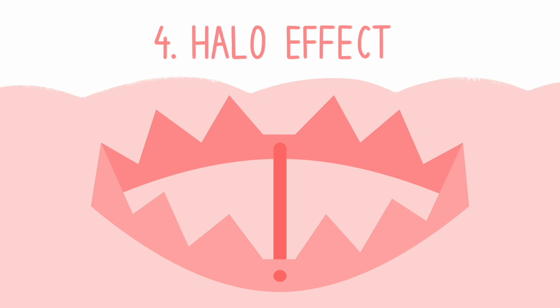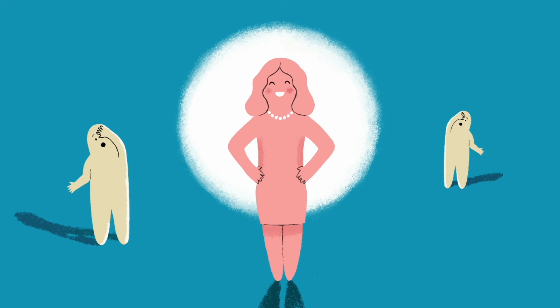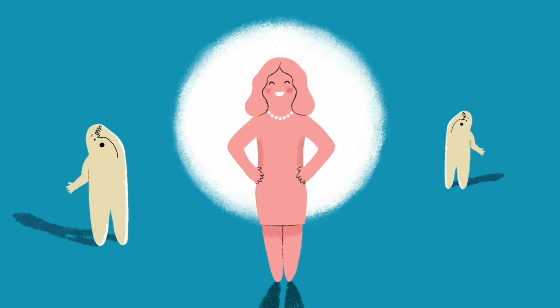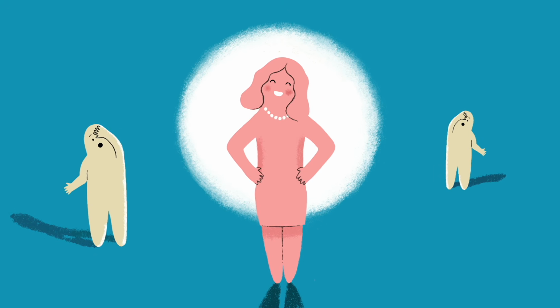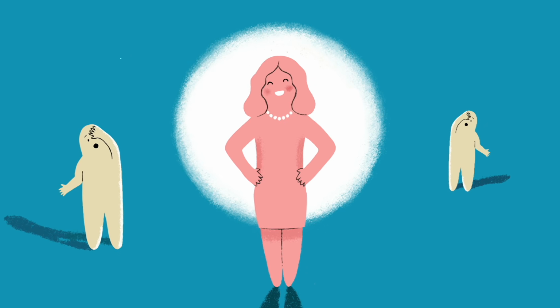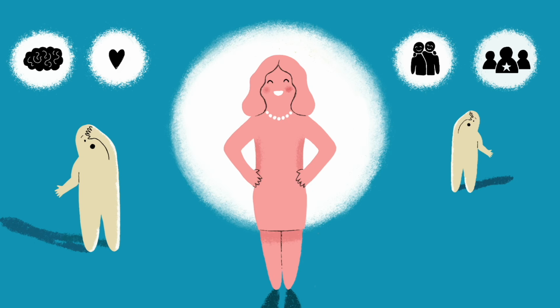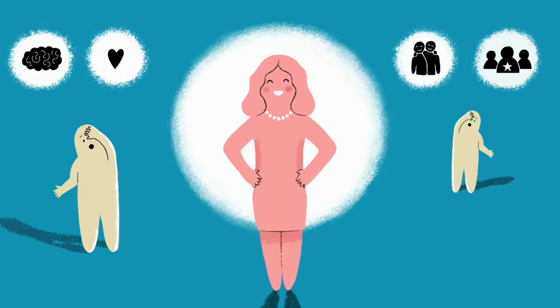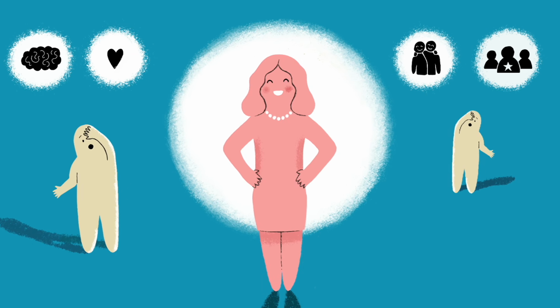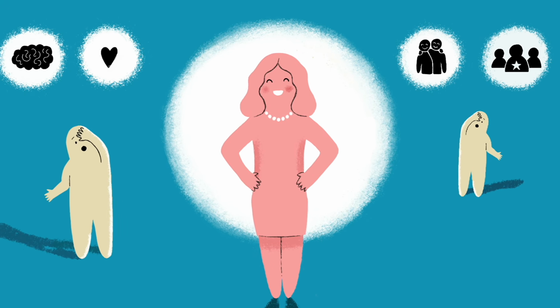4. Halo effect. Our overall impression of a person, brand, or product can shine like a halo so that perceptions of one aspect carry over to other aspects. One example of the halo effect is our tendency to view attractive people as kind, intelligent, likable, and even better leaders, even though these traits are unrelated to physical attractiveness. But it doesn't stop there. For example, people who are sociable or kind may also be seen as more likable and intelligent.